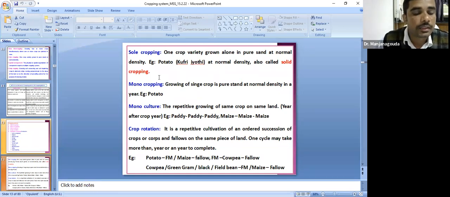Another one is crop rotation. I explained crop rotation: that is repeated cultivation of an ordered succession of crops, or crops and fallow, in the same piece of land. For example, crop rotation could be cereals followed by pulses, cereals followed by oilseed, or potato followed by finger millet.